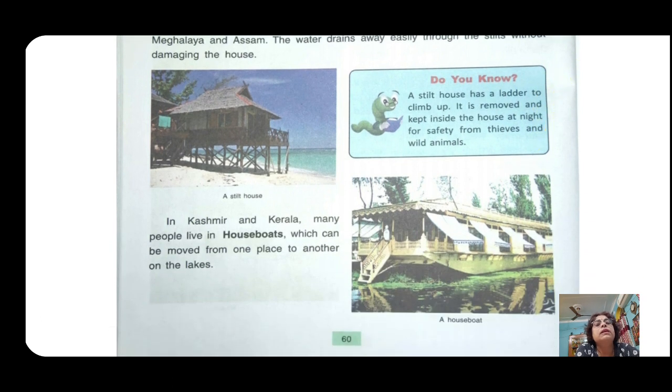Come to the next. Next is Kashmir and Kerala. Many people live in houseboats which can move from one place to another on the lake. But just now I explained this type of house is always used by tourists. So tourists always like to stay in this type of house.